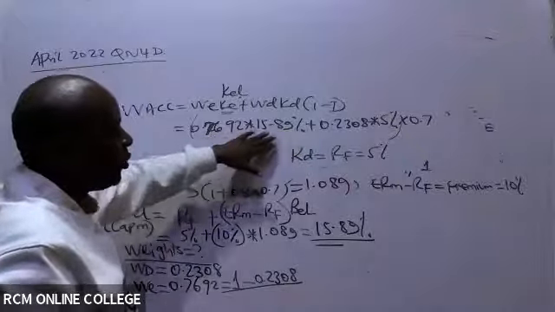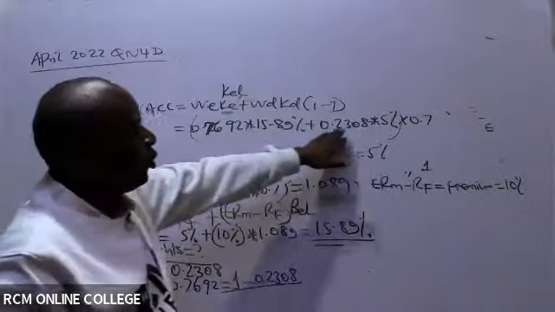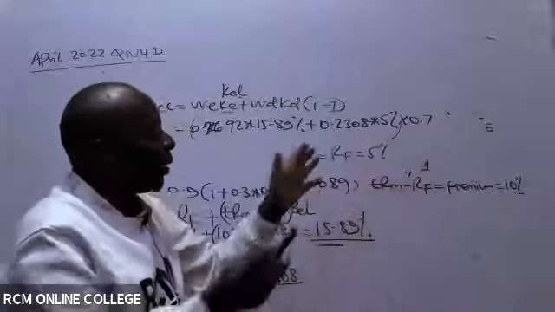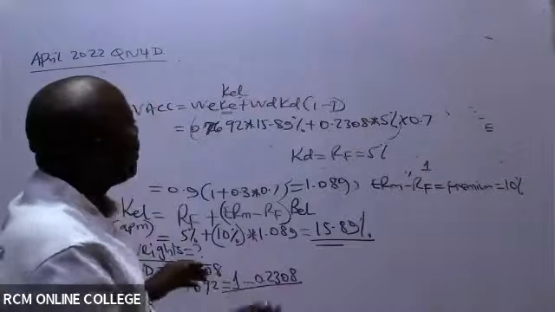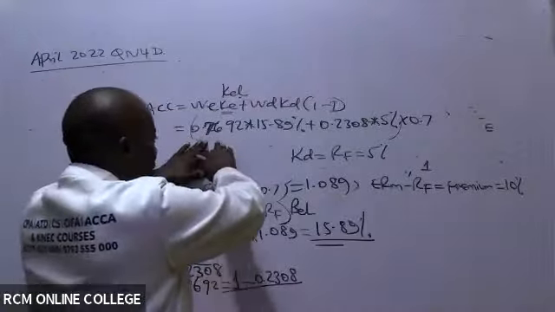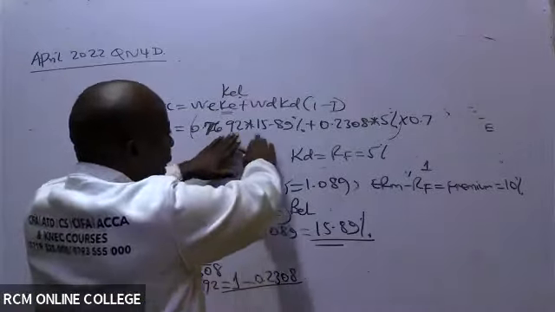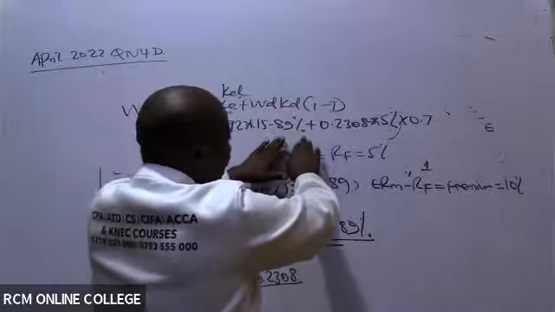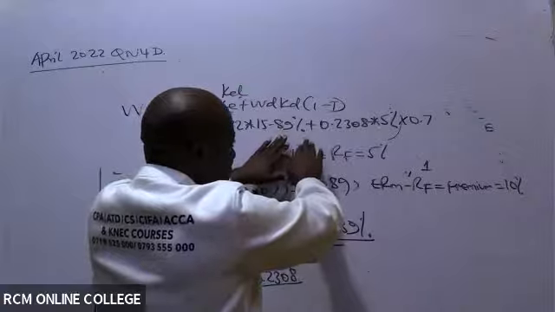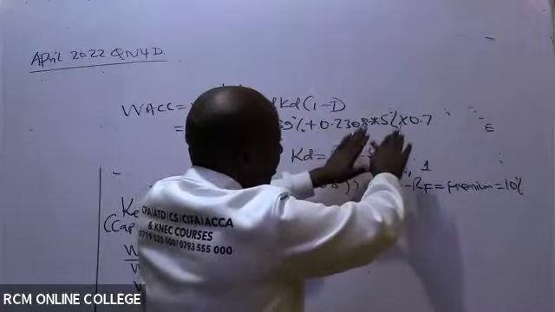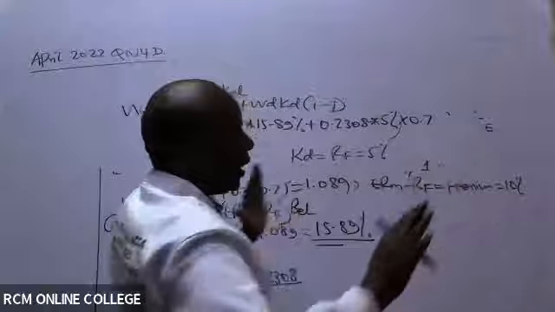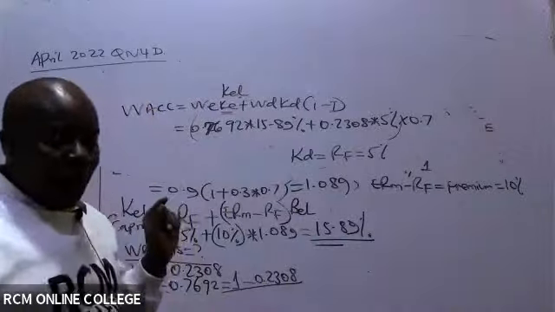You can do this multiplication aside, and then add the two numbers. The other option is to follow this on your calculator. You say 0.7692 times 15.89%, don't put equals anywhere, plus 0.2308 times 5% times 0.7, and then you say equals at the end of the day. Then you'll get the correct answer.